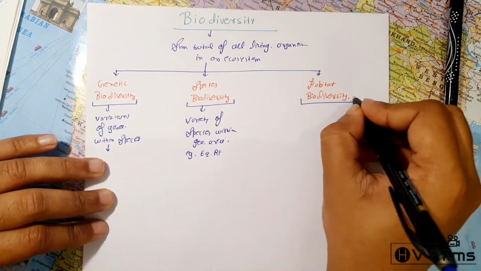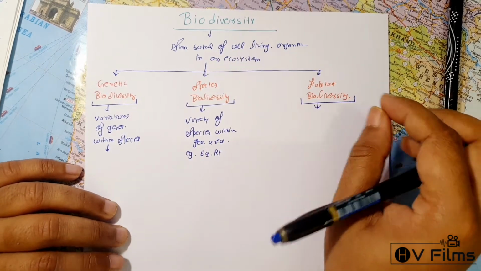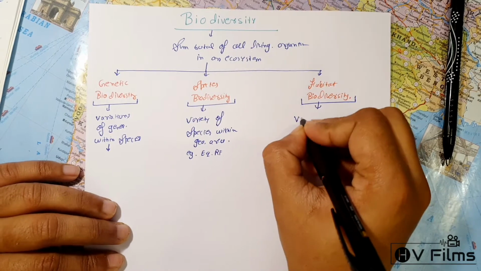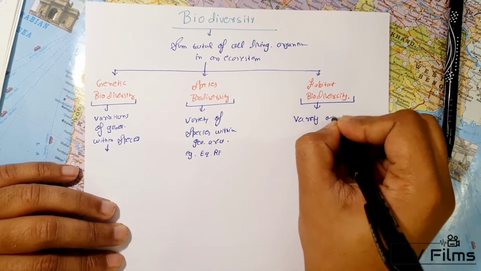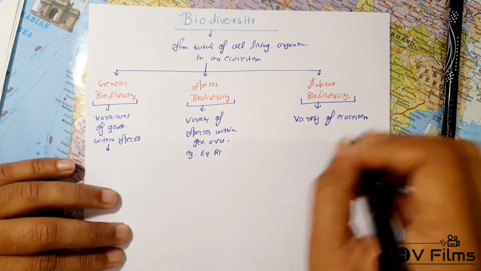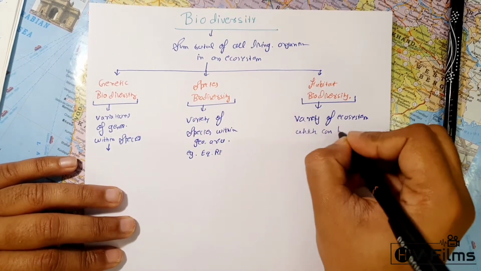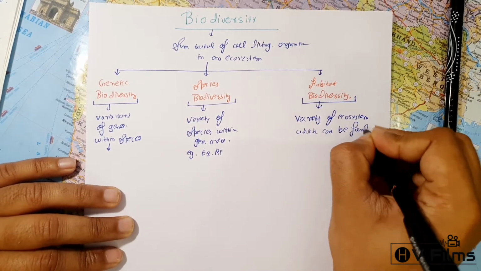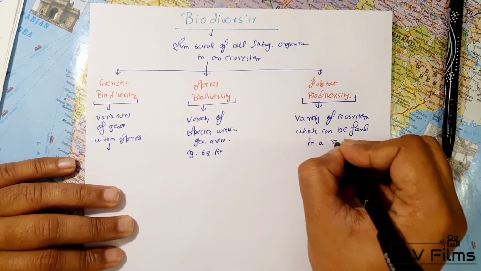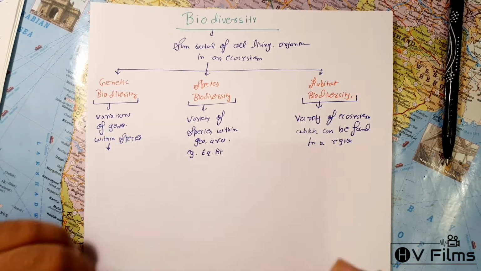Similarly, the other is habitat biodiversity, which means the variety of ecosystems which can be found within a region. So it is a variety of ecosystems which can be found in a region. So this is how we classify biodiversity.